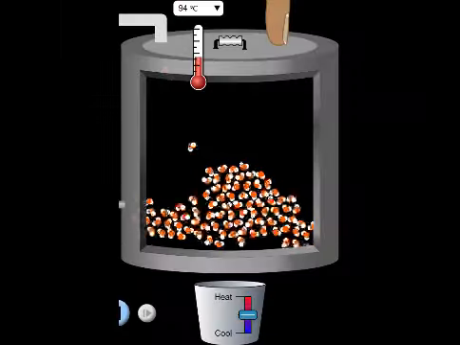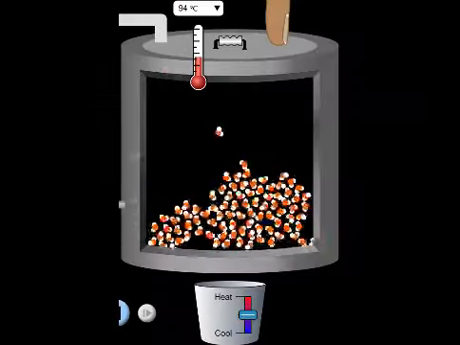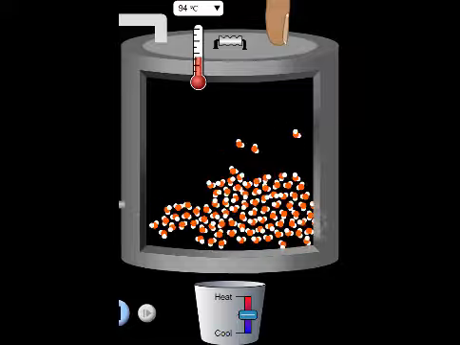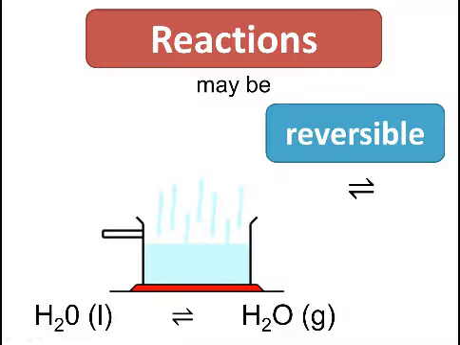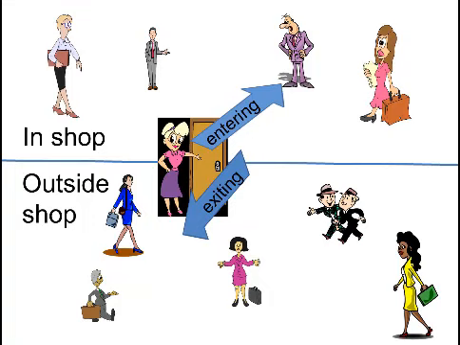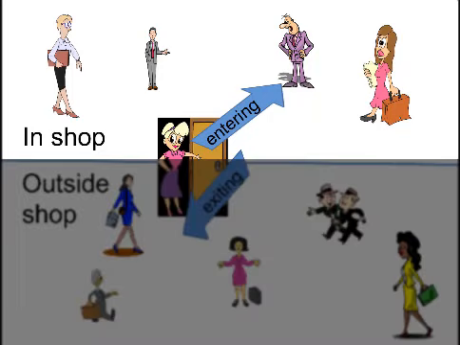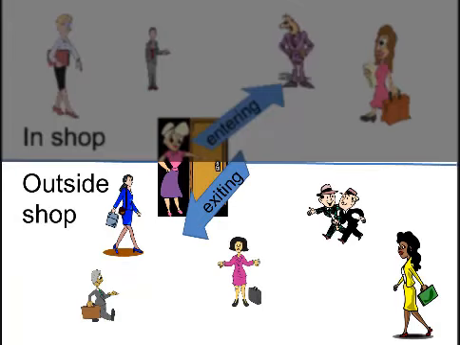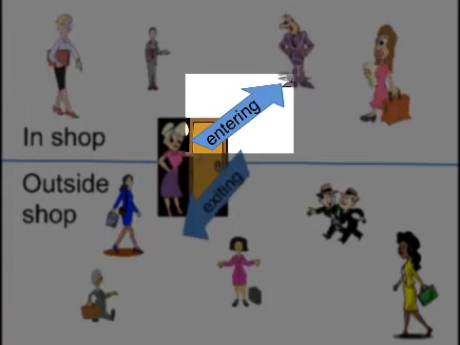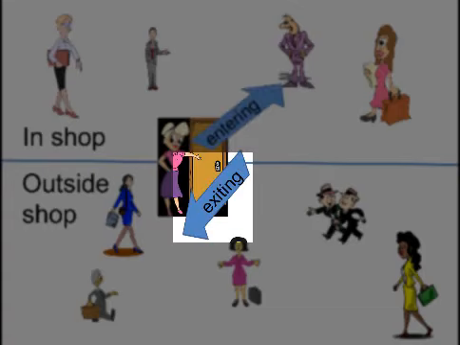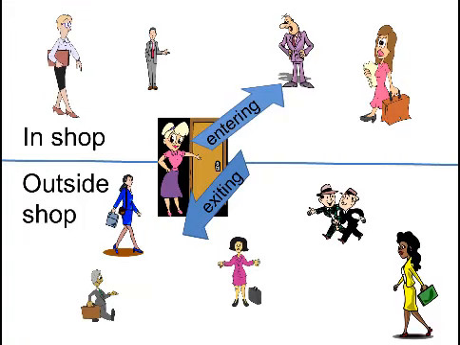Let us look at the reversible reaction of evaporation and condensation in a closed system. A reversible reaction can be likened to the movement into and out of a shop. At any one moment, there are a certain number of people inside the shop and a certain number of people outside the shop. During any period of time, a certain number of people enter the shop and a certain number of people exit the shop. In other words, there is an entering rate and an exiting rate.